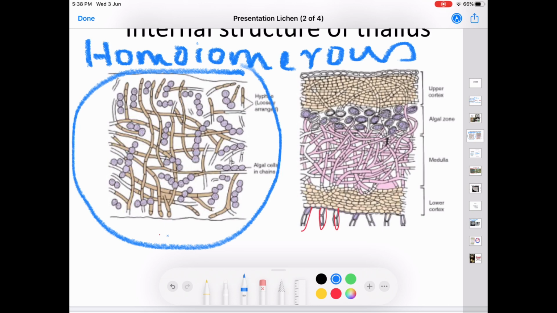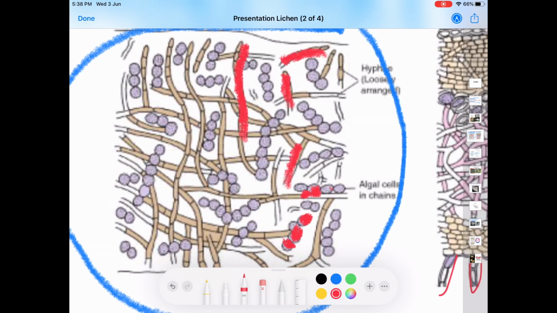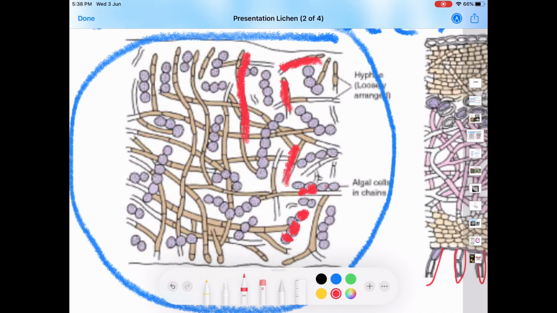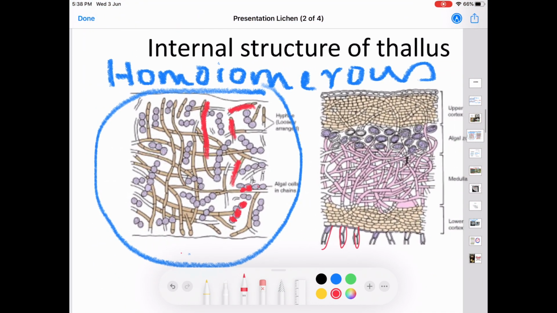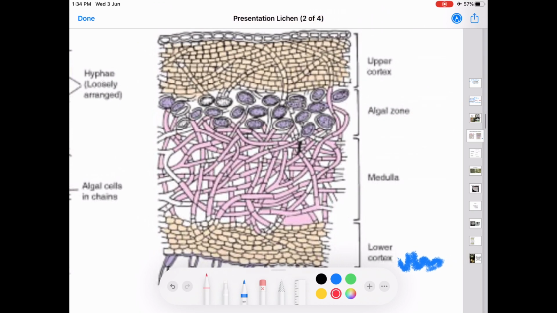Here you can see the brown colored fungal filaments, and these violet round structures are represented by the algal members. It's very clear that the algal members and the fungal members are uniformly distributed, and such thallus structure is known as homoiomerous thallus.